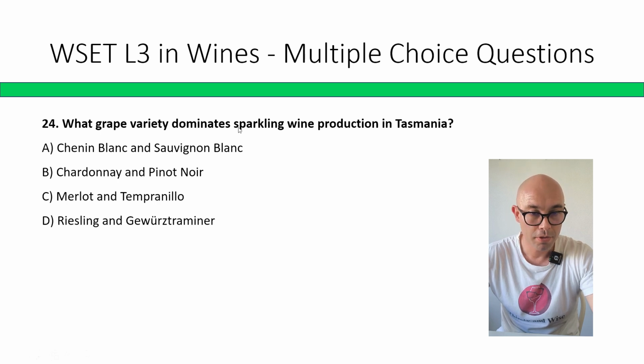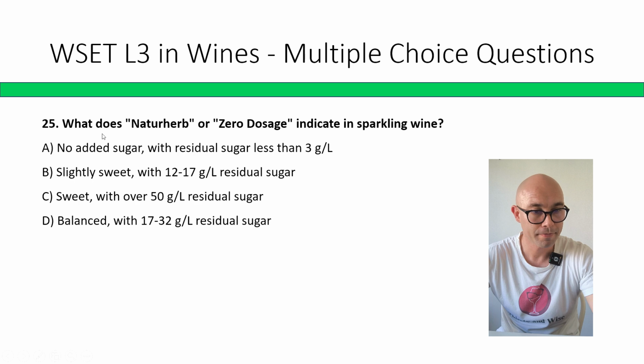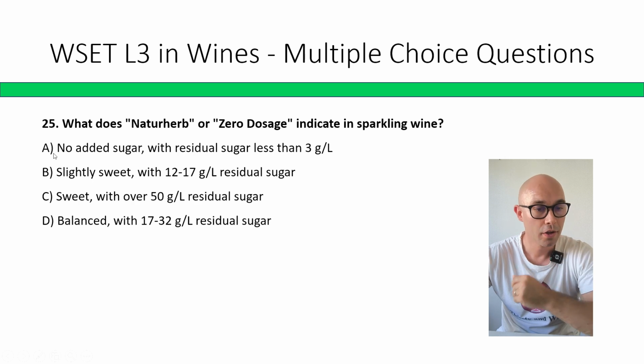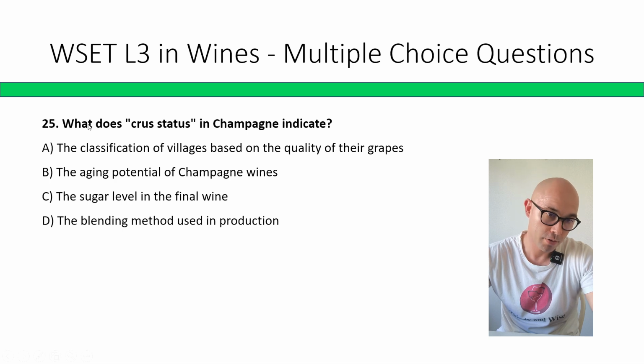What grape variety dominates sparkling wine production in Tasmania? Chenin Blanc, Sauvignon Blanc, Chardonnay, Pinot Noir, Merlot, Tempranillo, Riesling, Gewürztraminer. Correct answer is B, Chardonnay and Pinot Noir. What does nature or zero dosage indicate in a sparkling wine? No added sugar with residual sugar less than 3 grams, 12 to 17 grams, over 50, 17 to 30 grams of residual sugar. Correct answer is A, no sugar added with residual sugar less than 3 grams per liter. Sorry, this is a double question 25.